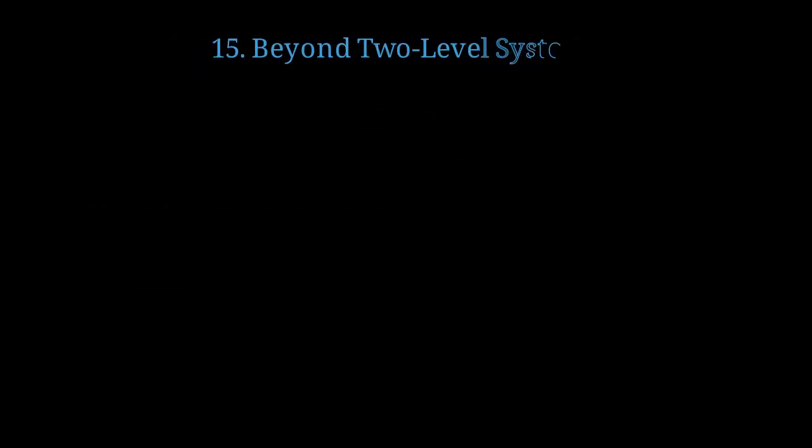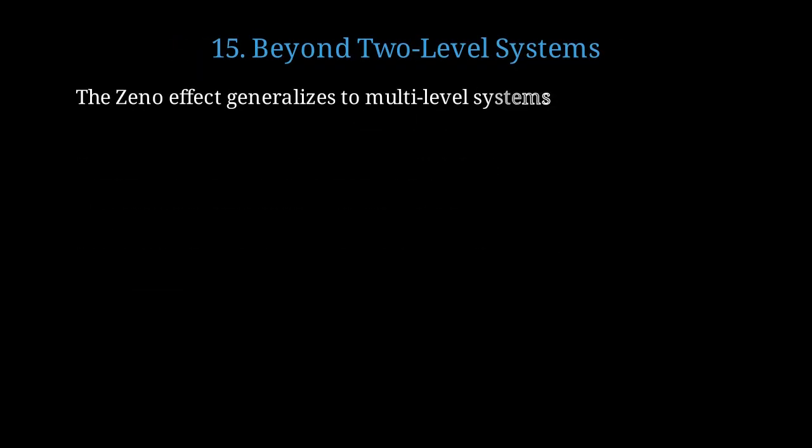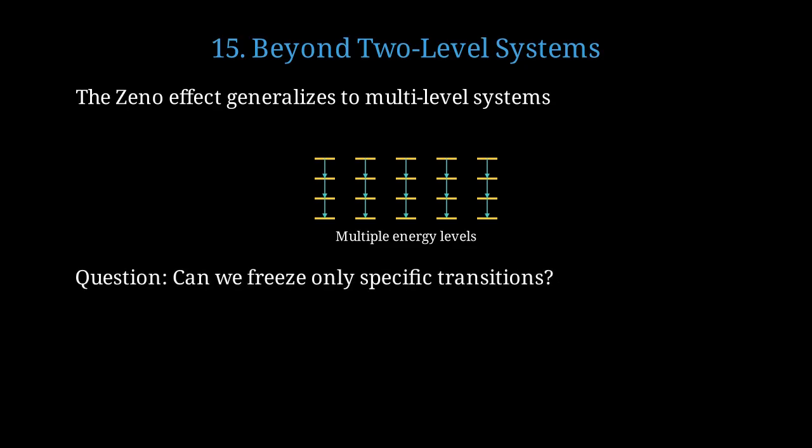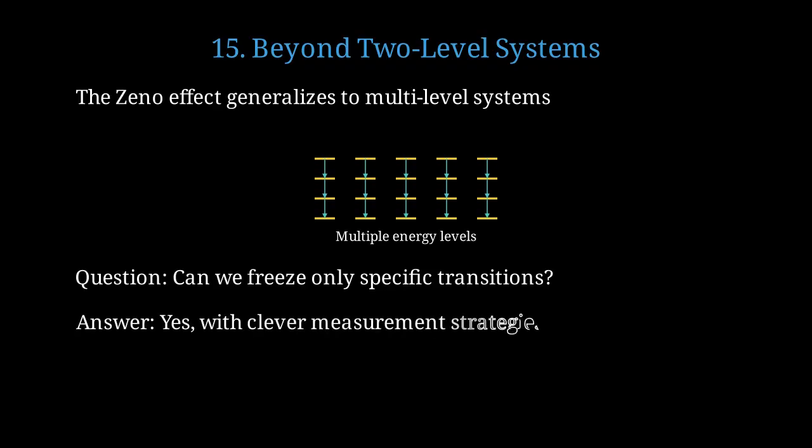What happens in more complex systems with many energy levels? The Zeno effect isn't limited to simple two-level systems. It works for complex systems with many energy levels. This energy level diagram shows a multi-level system. Transitions between any pair of levels can be frozen by frequent measurements. An interesting question: can we selectively freeze some transitions while allowing others? Yes, by carefully designing what we measure and how often, we can selectively inhibit certain transitions while permitting others.